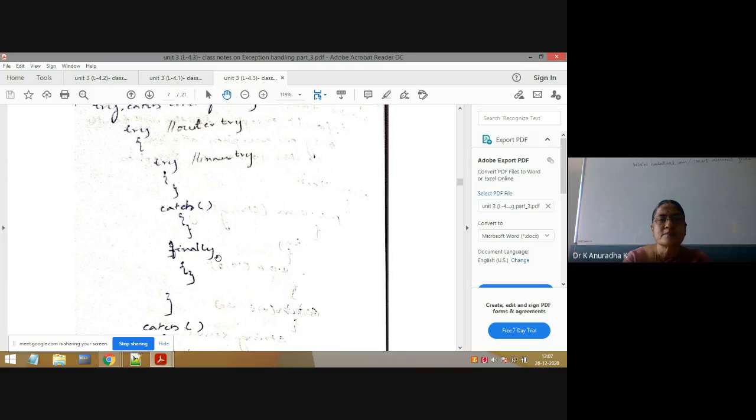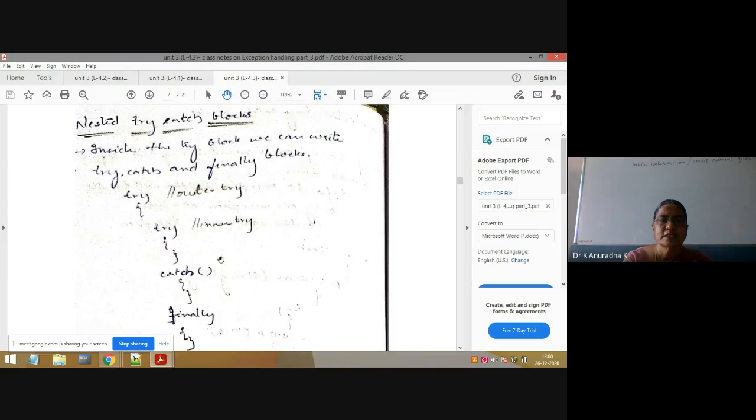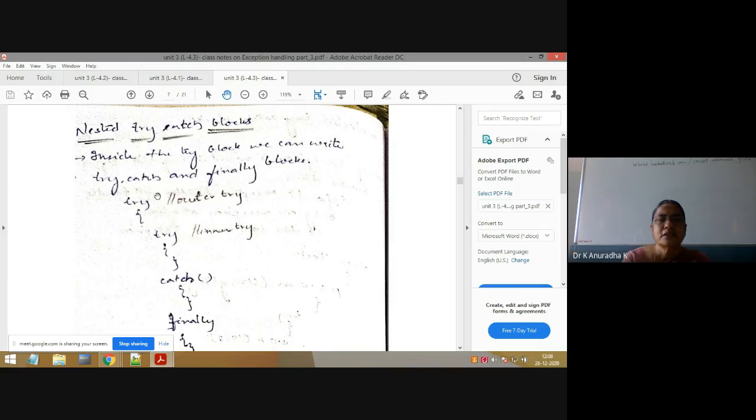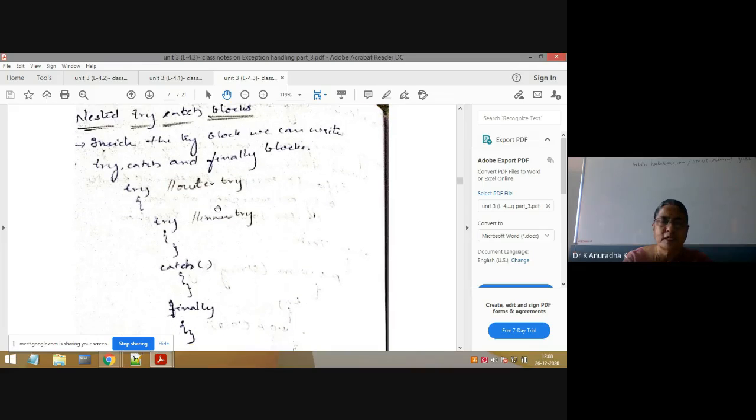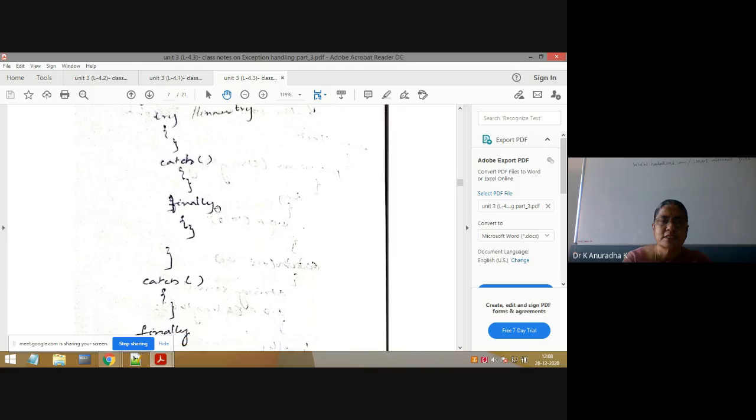Okay, so with respect to these, we can discuss nested try, catch, finally blocks. You know nested for loops, no? Like that. Now inside the try block, I can write try, catch, finally blocks. Okay. Now, how do we write the programs using nested try, catch, finally blocks? We will see. So this is the syntax.